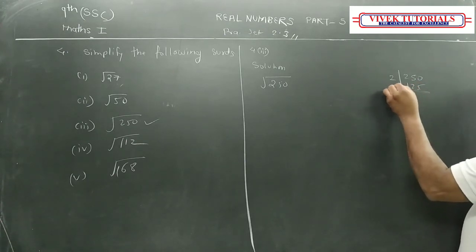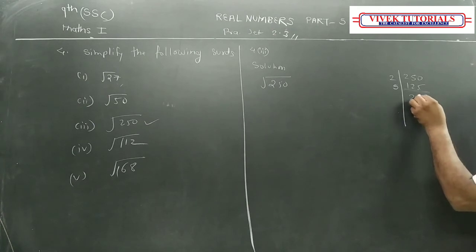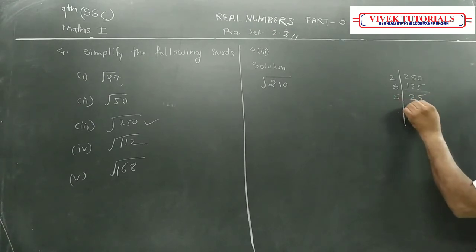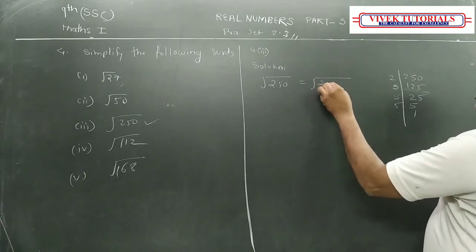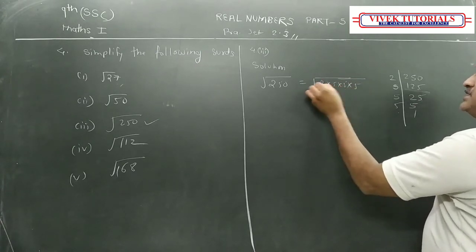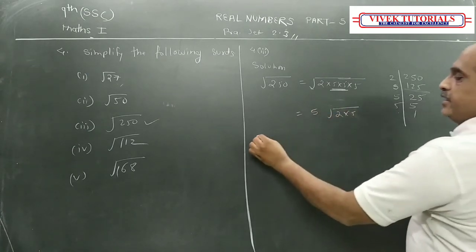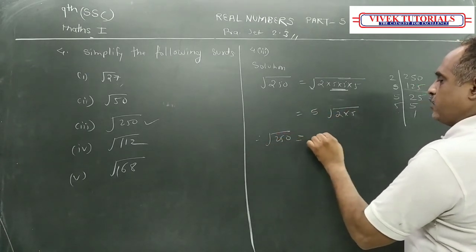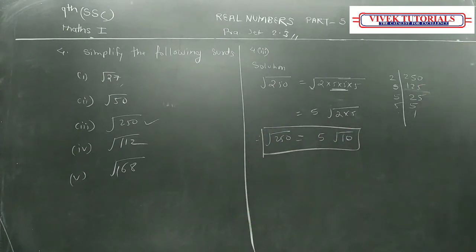And there is a 5, so for 5 you know there are 2 tests. If the last digit is 5 or 0, it is divisible by 5. So 5 2s are 10, 5 5s are 25. Then 5 again divides by 5, and we get 1. That is what you can write: 2 into 5 into 5 into 5. But as the order of surd is 2, only one pair will come out. And what remains inside? 2 into 5. So root 250 is equal to 5 root 10, the simplest form of root 250.